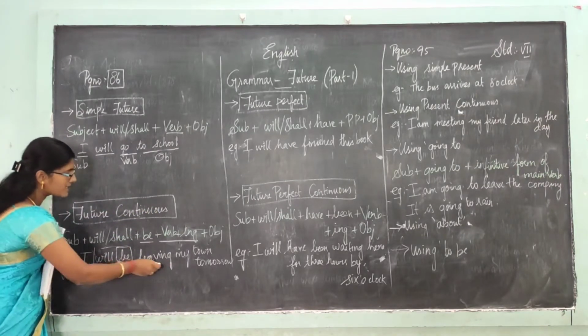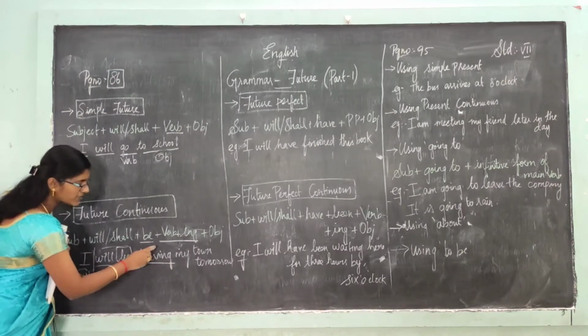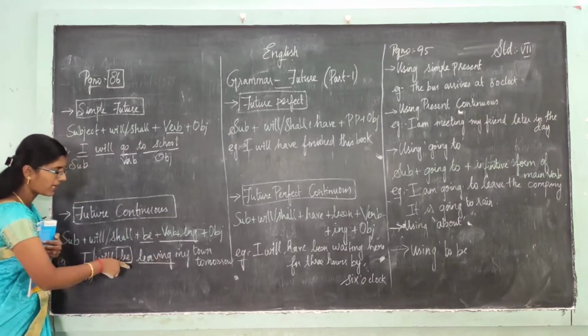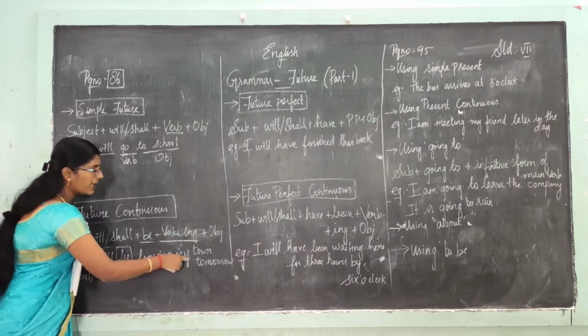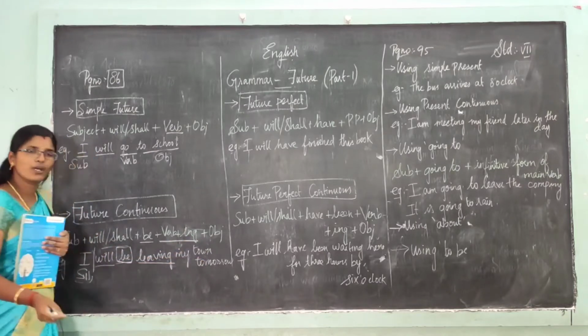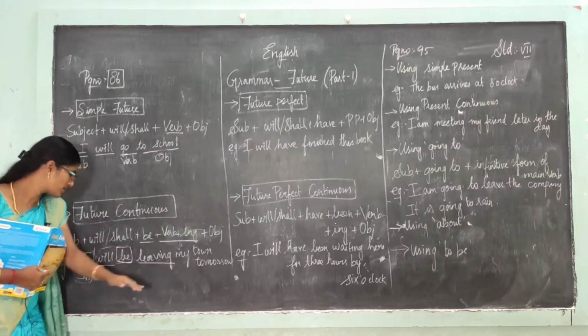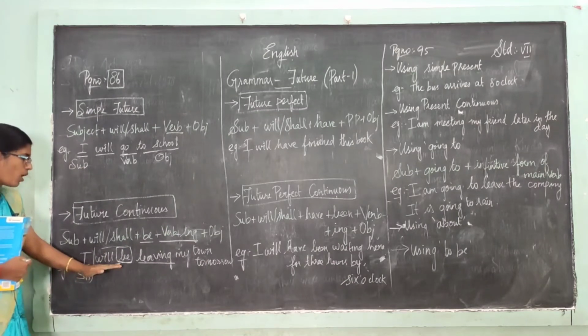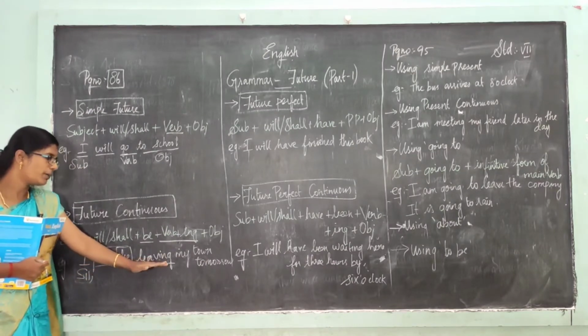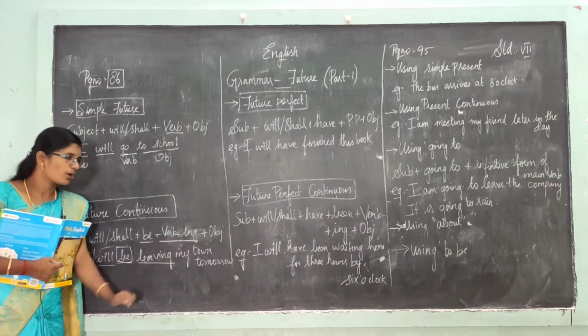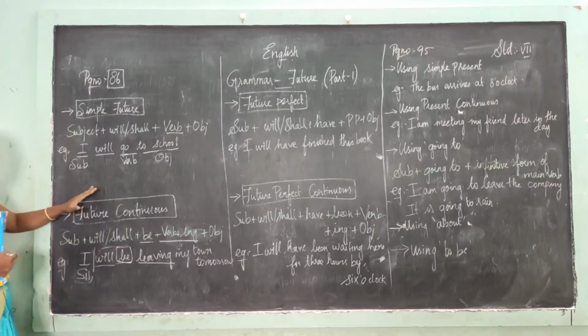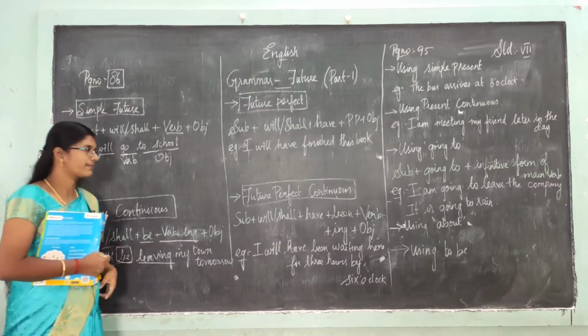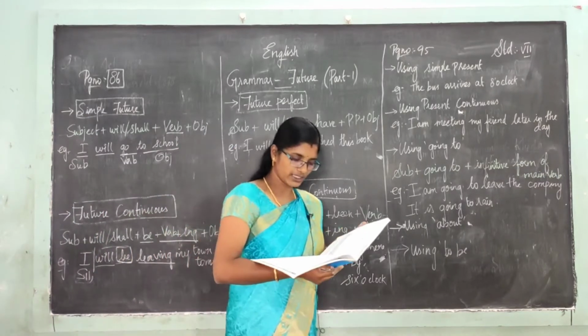So be plus leaving: leave is a verb and you write it with ing as leaving. My hometown tomorrow, the rest is the object. So subject plus will or shall plus be plus verb plus ing plus object. Can you all understand? So this is for future continuous. Let's see what the events are.